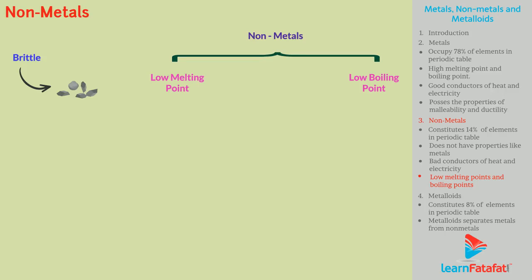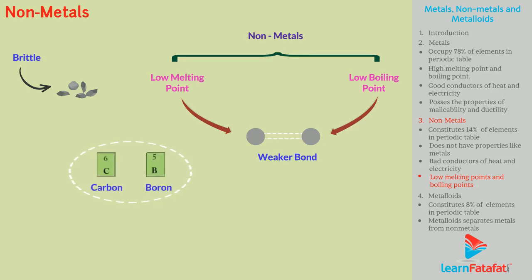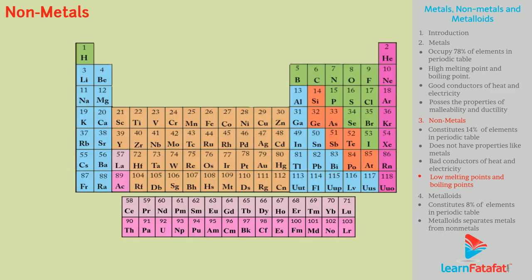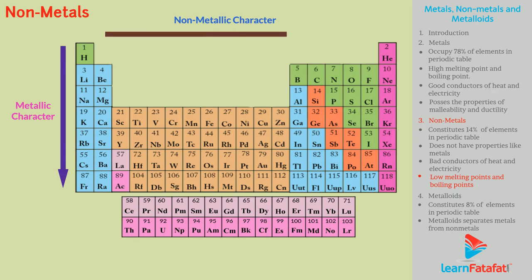The low melting point and boiling point is the result of weaker bonds present between atoms of the element. Carbon and boron are exceptions in non-metals which have high melting point and boiling point. Elements become more metallic as we go down the group. Non-metallic character increases as we move from left to right in periodic table.